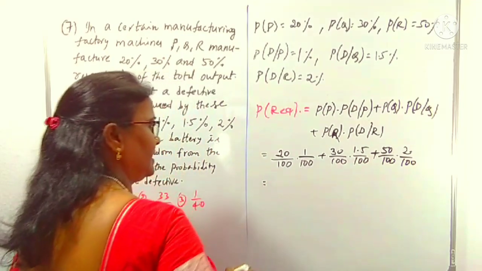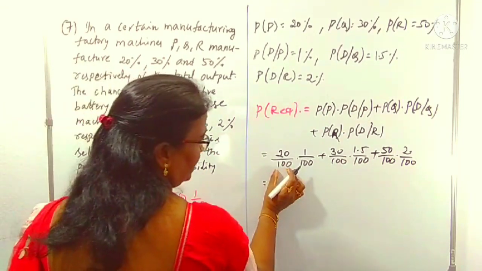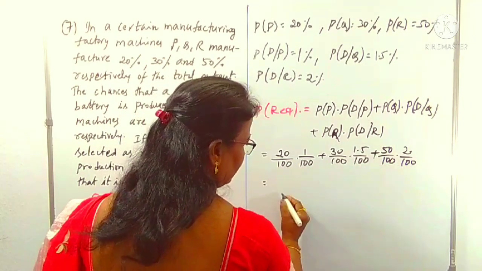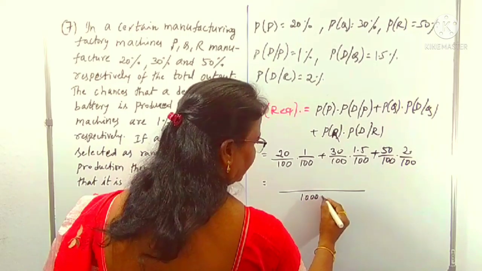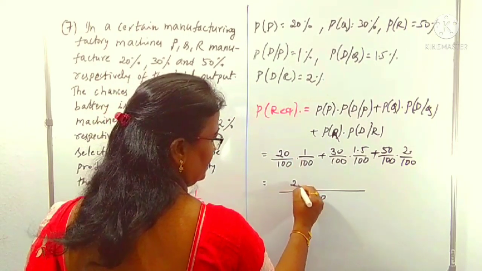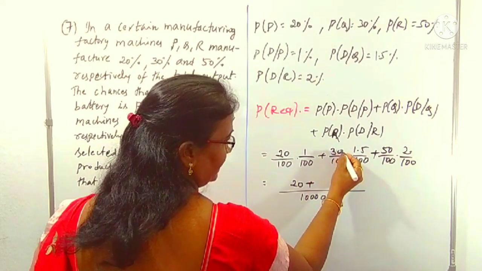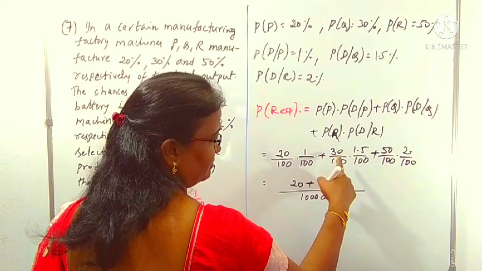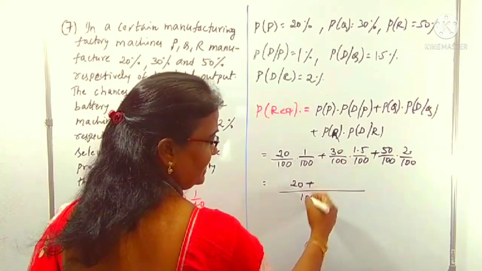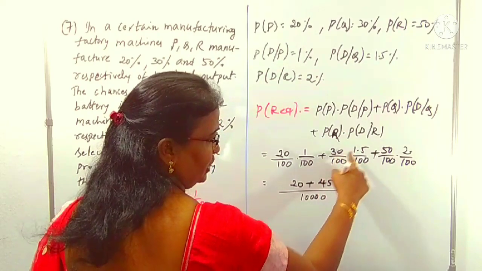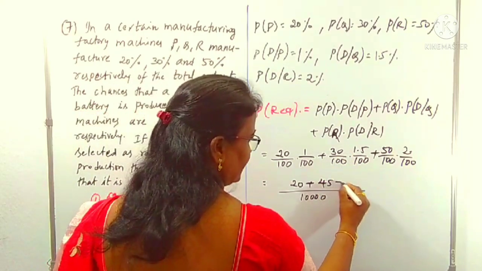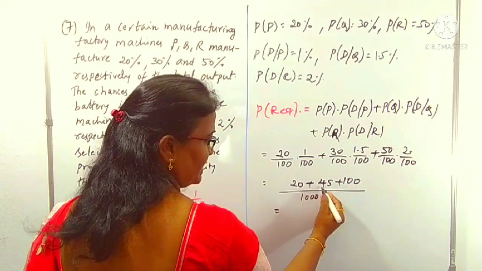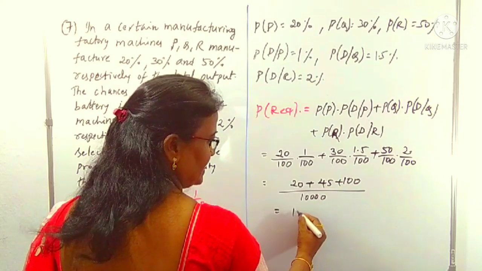Okay, shall I calculate here? Here 100 into 100 is 10,000. That is the LCM. In the numerator, 20 into 1 is 20, plus 30 into 1.5, 3 15s are 45, into 10 means 450. But here one decimal is there, so that is 45. 30 into 1.5 is 45, plus 50 into 2 is 100. Therefore, 100 plus 20 plus 45 is 165.